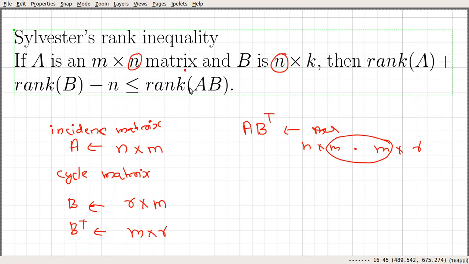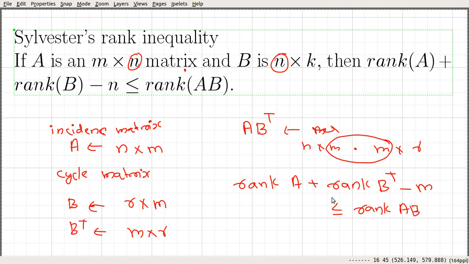Next we will use this inequality. For our purpose, our inequality will look like rank of A, the incident matrix, plus rank of B transpose, where B is our cycle matrix, minus the common dimension, which here is m, is less than or equal to rank of AB transpose.